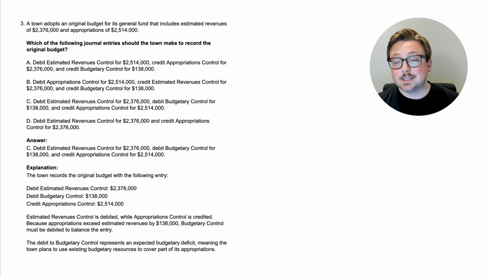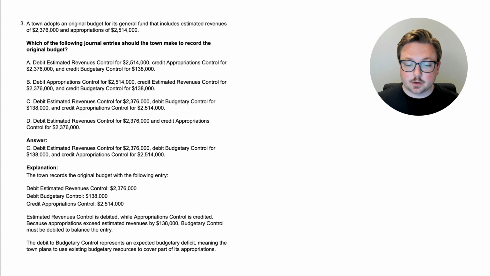If appropriations is greater than the estimated revenues, then the budgetary control is going to be a debit alongside the estimated revenues. If the estimated revenues are greater than the appropriations, then the budgetary control is going to be a credit alongside the appropriations. So again, it's just a plug.